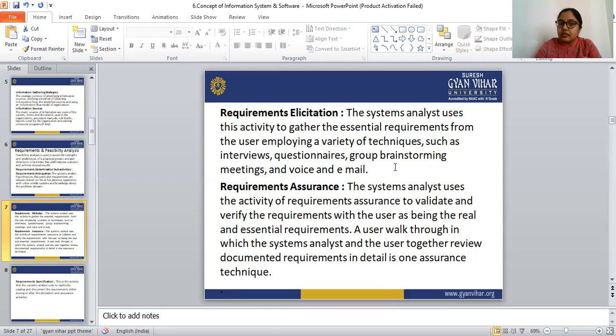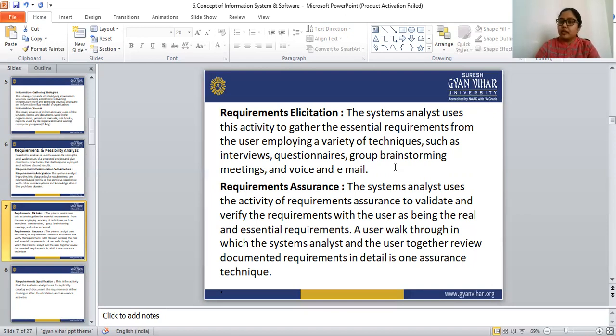So in requirement elicitation, the system analyst collects the information from the users by using techniques such as interviews, questionnaires, group brainstorming meetings, voice and emails.